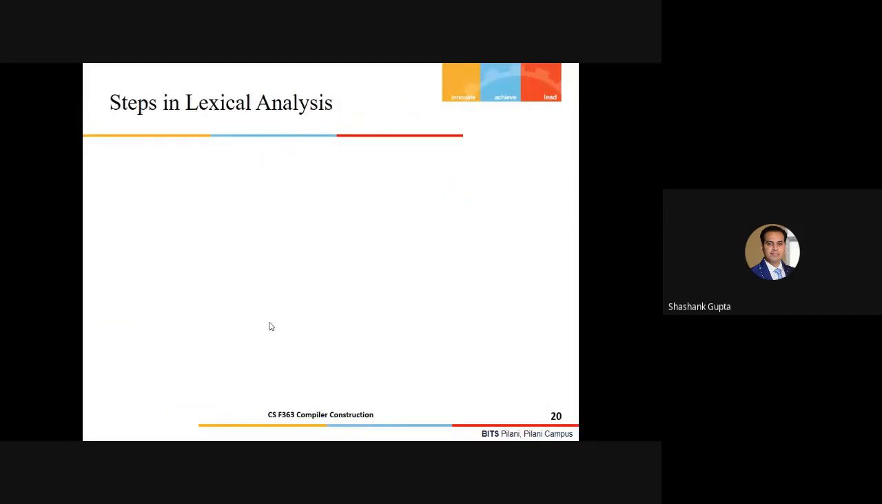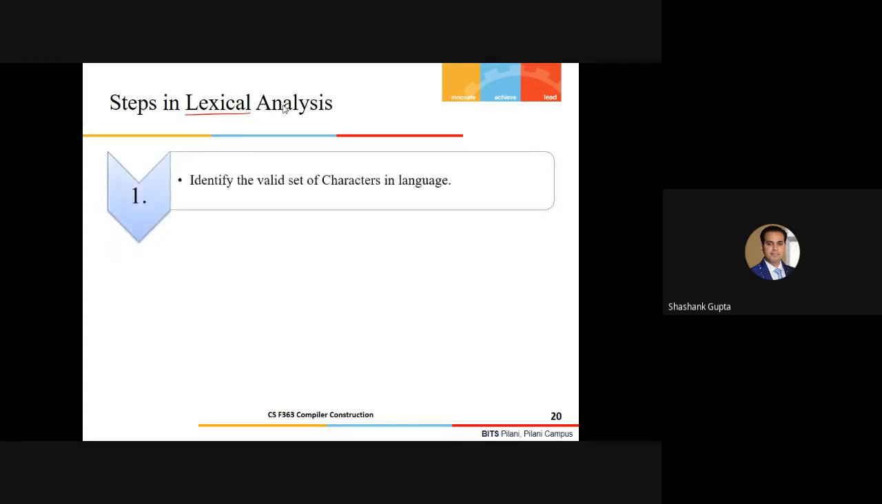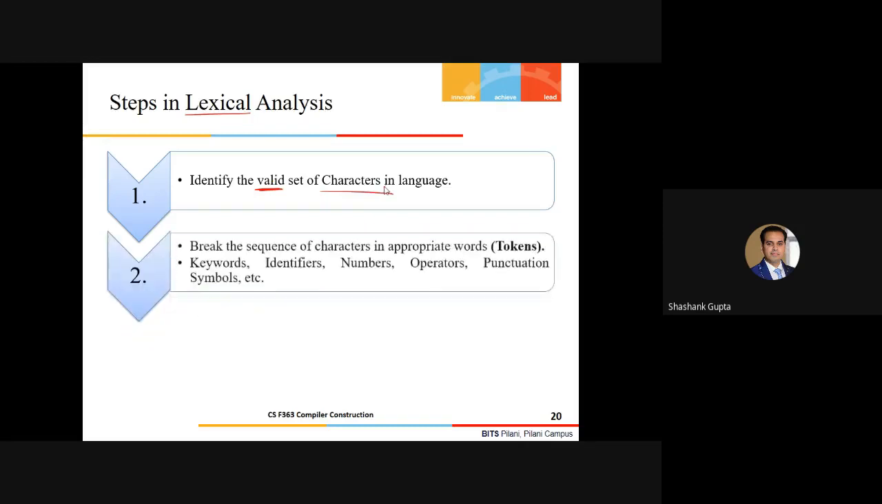Okay. So the first step, the name itself indicates the meaning. We are going to do some sort of analysis with respect to the lexical constraints, the vocabulary constraints, right? So step number 1, guys: identify the valid set of characters in the language. Remember, we have to focus here on the valid set of characters. Fine, like I told you earlier.